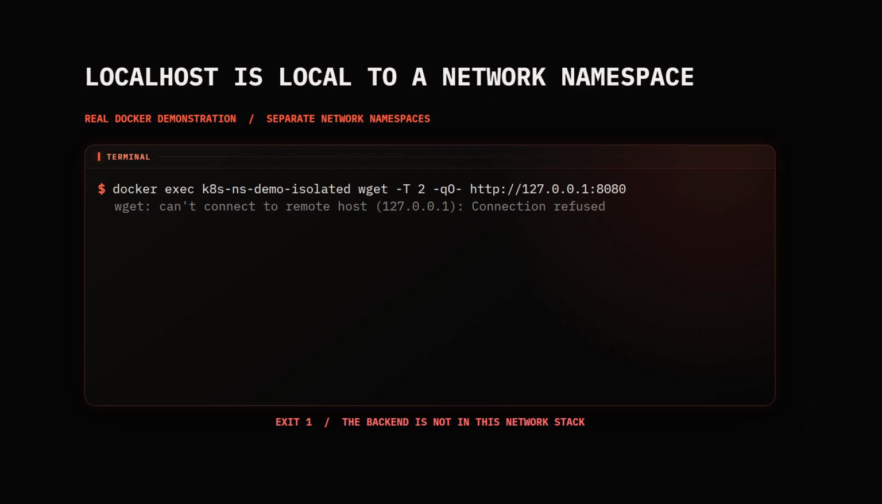One container runs an HTTP server on loopback port 8080. A second, normally isolated container requests that same loopback address. The connection is refused, because localhost always means the network namespace of the calling process.